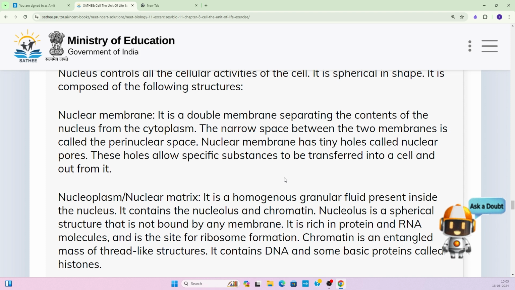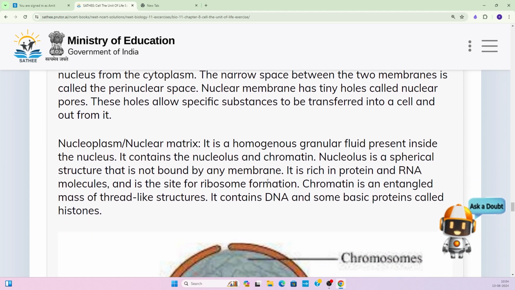And what is the site for protein synthesis? The site of protein synthesis is the ribosome. Ribosomes are present in the cytoplasm. So through the nuclear pore, these RNAs are transferred out of the nucleus, right? So specific substances have to be transferred into the nucleus and also out of it. That is the role of the nuclear pore.